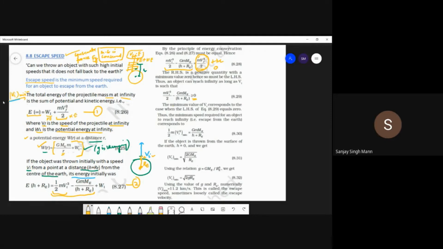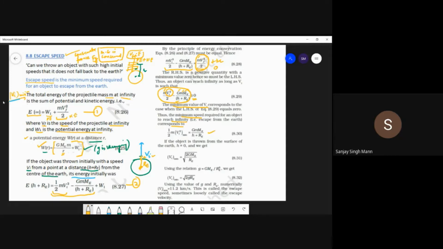Taking the minimum value of vi, see, the rest of the things are constant. Everything is constant. The only thing which is variable is vi. So if you vary the value of vi, you will find a minimum value when this whole will be equal to 0. So the minimum speed required for an object to reach infinity, that minimum velocity is this.